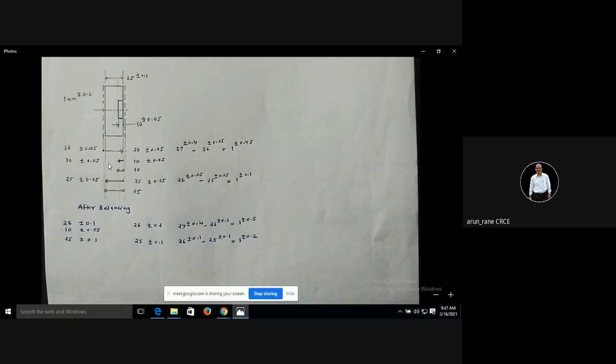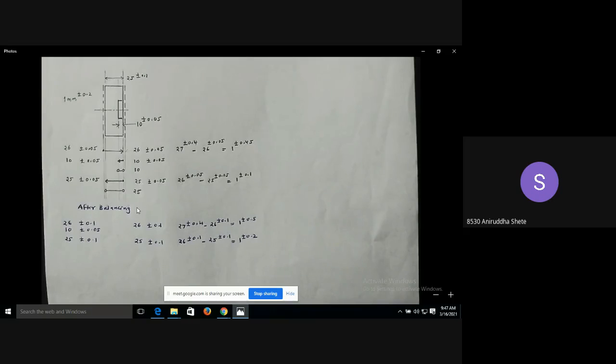This face as well as this face. So I am now getting the resultant dimension. So resultant dimension will be 25 plus minus 0.05. Okay. Now let us discuss about balancing. That one student was asking, what is this after balancing?